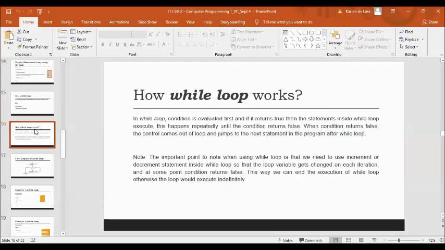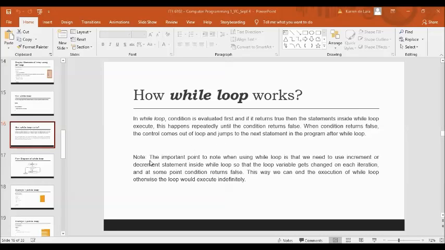So how does the while loop work? In a while loop, the condition is evaluated first, and if it returns true, then the statements inside the while loop execute. This happens repeatedly until the condition returns false. When the condition returns false, the control comes out of the loop and jumps to the next statement in the program after the while loop.